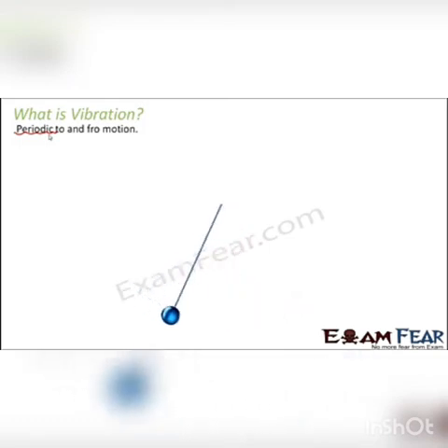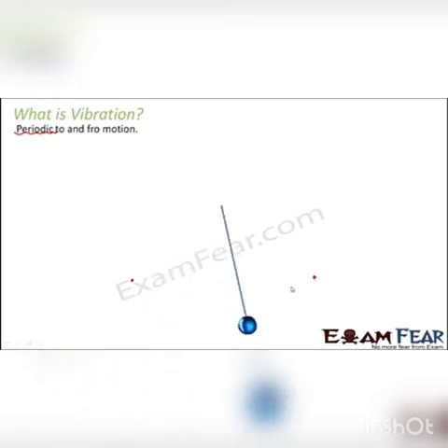It is moving from this extreme to this extreme, and it is moving periodically. If you start counting it like this, 1, 2, 3, 4 and so on, it is happening at equal intervals of time. That means the time this ball takes to reach from the middle point to the extreme right is equal to the time taken from the middle point to the extreme left. So periodically it is moving. That is why it is a periodic motion.